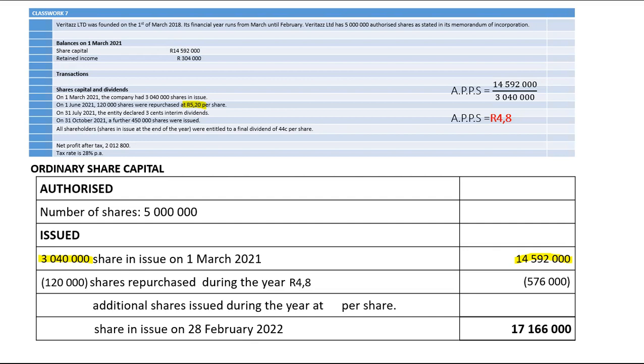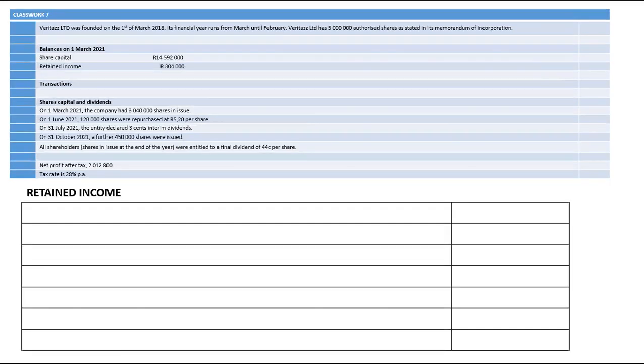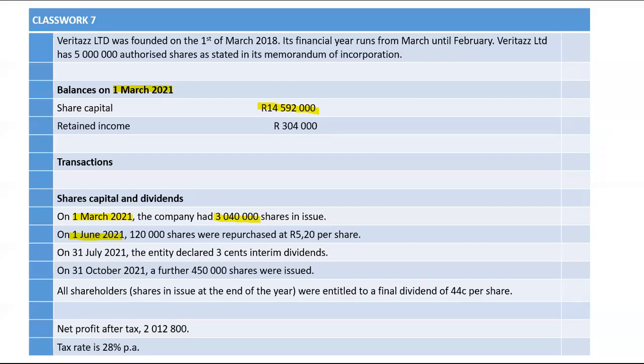I won't stop here. That buyback of shares will affect our retained income. With our retained income, we'll start with the balance on 1 March 2021, which is 304,000. Then you will have profit after tax. Okay, I'll come back to this, because it looks like I didn't prepare that one. I basically just prepared your ordinary share capital as a whole without realizing that I was supposed to do it per transaction.